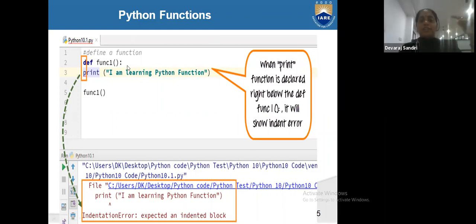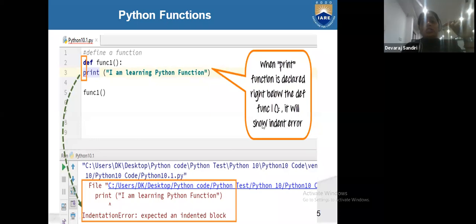After the colon you pressed enter, but you wrote print right below the def, starting from the starting point. So it will show an indentation error. Indentation error means you did not write it in the proper way. The print function is declared right below the def, so it shows an indentation error.